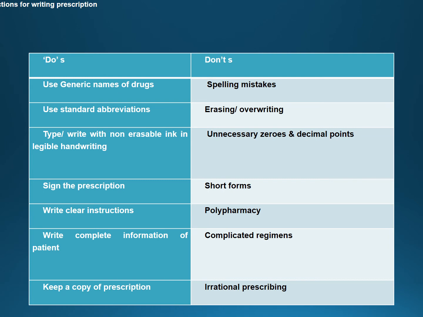The regimens which you give to the patient should be simplified and told to the patient, like when to take, how to take, how much to take, all to be clearly mentioned. And lastly, irrational prescribing. Use rational prescription only. Irrational prescribing should be avoided when you write a prescription.